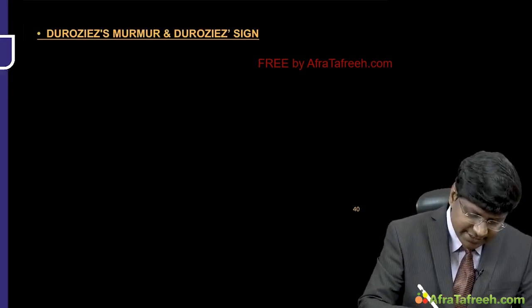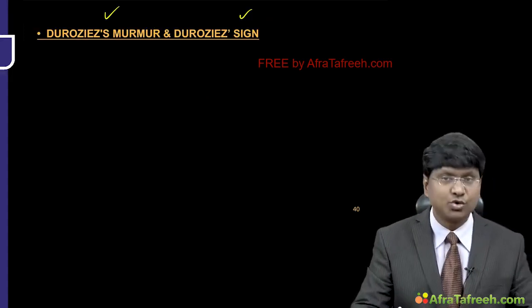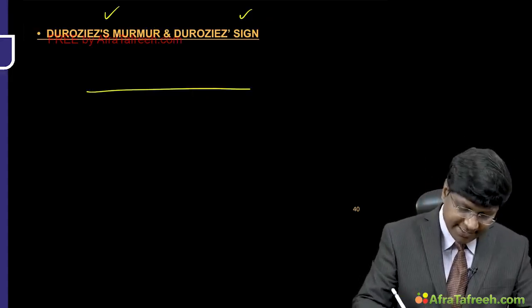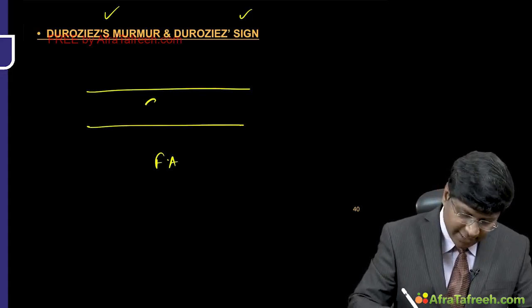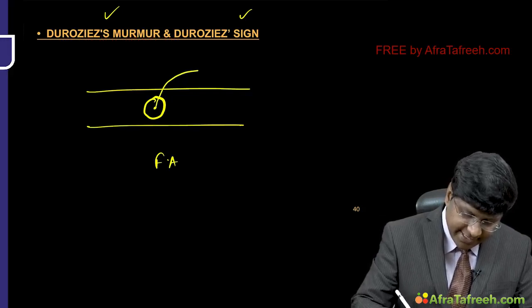Next thing is the Duroziez sign as well as the Duroziez murmur. So let us just assume this is the femoral artery, and over the femoral artery you have placed the diaphragm of the steth.